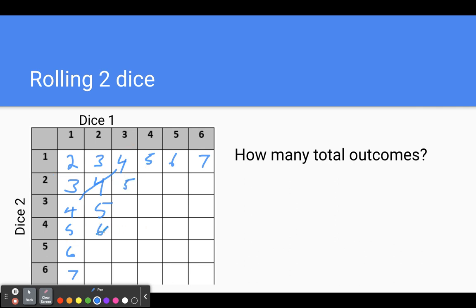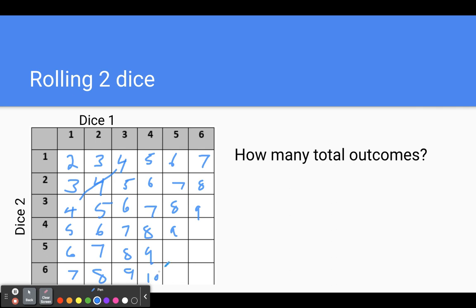So again, we just find the pattern. We know that those are all going to be 6s. We know that those are all going to be 7s. Okay, 6 and 2 make 8. 5 and 3 make 8. 4 and 4 make 8. So we know that these are all going to be 8s. These are all going to be 9s.